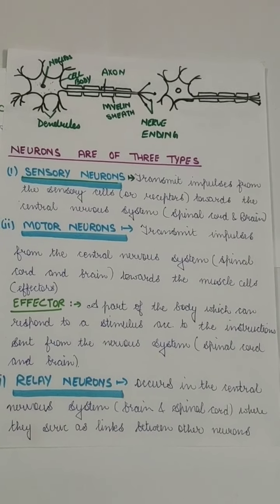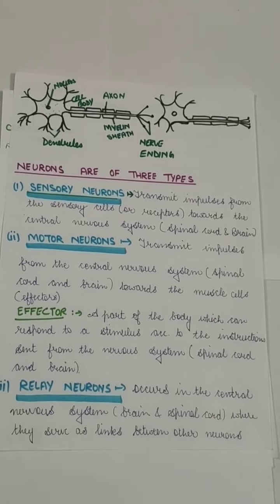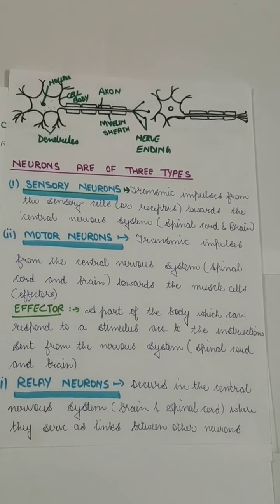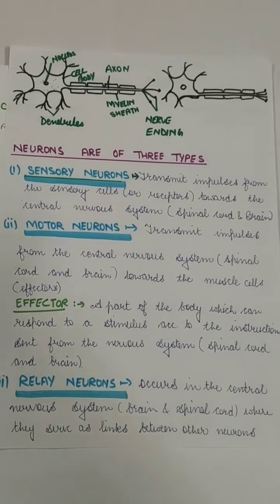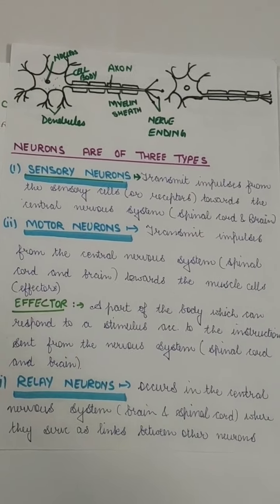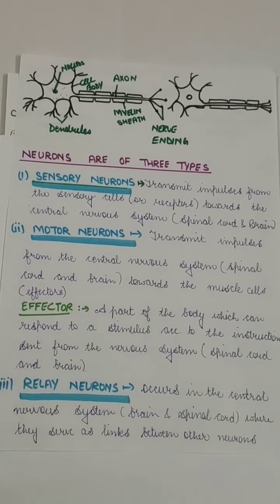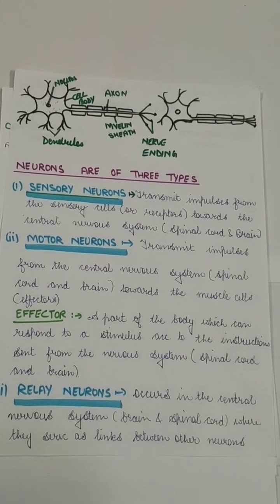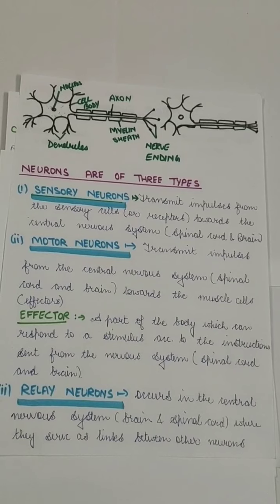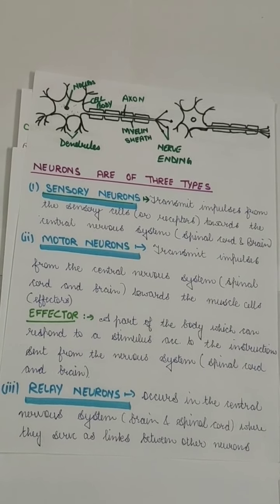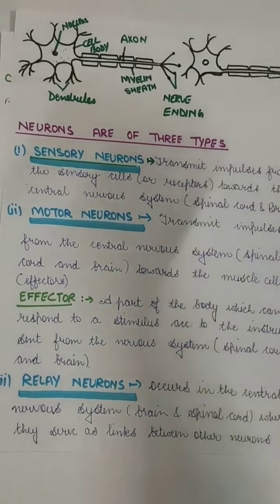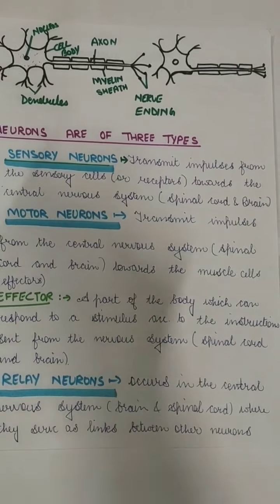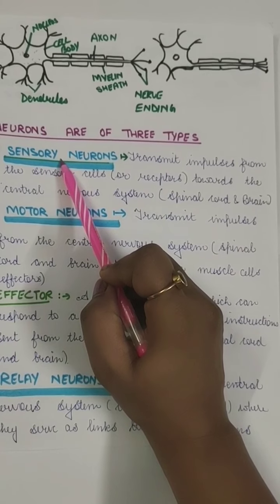Then motor neurons. These motor neurons transmit the impulse from the CNS, the central nervous system. To explain in easy words, when we feel anything on our body, like someone rubs ice on your hand, or someone puts a very hot cup of tea on your hand, you suddenly move your hand away, because your skin acts as a thermoreceptor and sends the message through the sensory neurons to your brain or to your spinal cord.